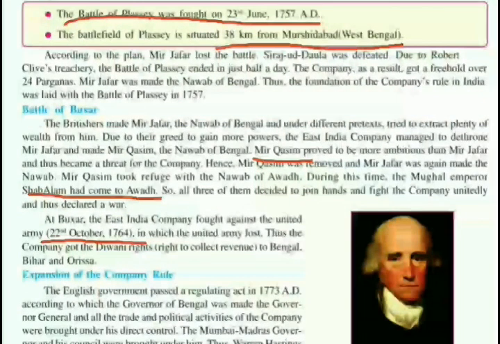Due to their greed to gain more powers, the East India Company managed to dethrone Mir Jafar and made Mir Qasim the Nawab of Bengal. As the greediness of the Britishers was increasing, Mir Jafar could not satisfy all that greediness.